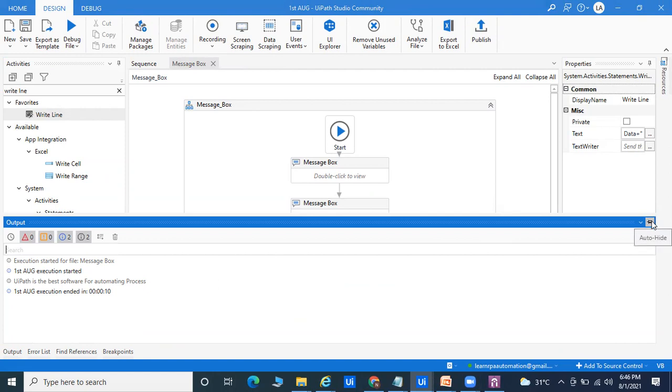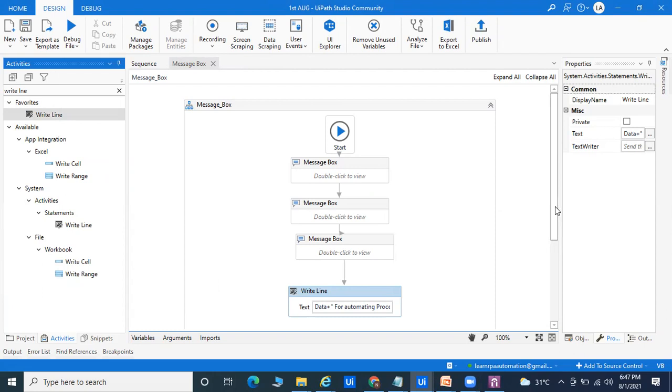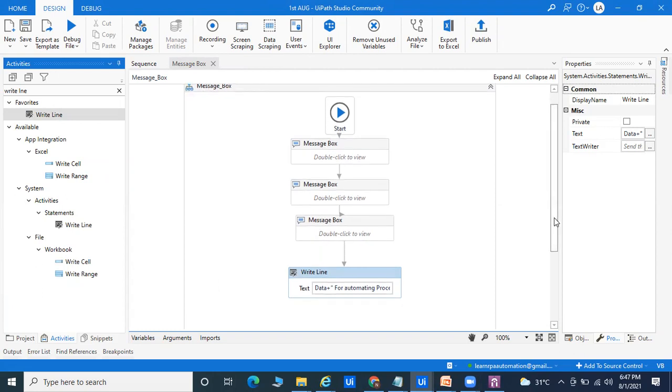Means the message box is not required to pass; directly you can pass this right line to automate this part. Okay, come to the point. Right now, whatever I passed is called static data. Static means whatever I told you, you are getting this point and returning my output.